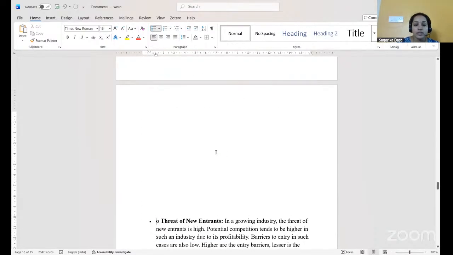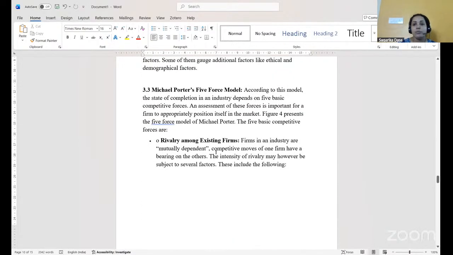Then we have another approach to environmental analysis, which is Michael Porter's five force model. According to this model, the state of competition in an industry depends upon five basic competitive forces. Michael Porter has given the five forces model, which is important for the business environment.